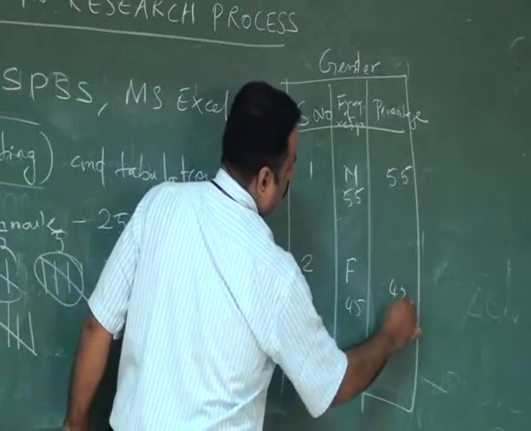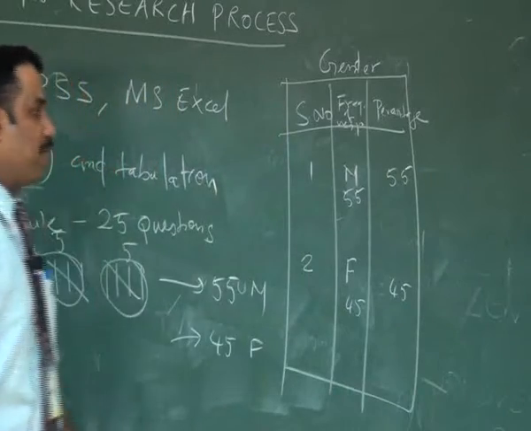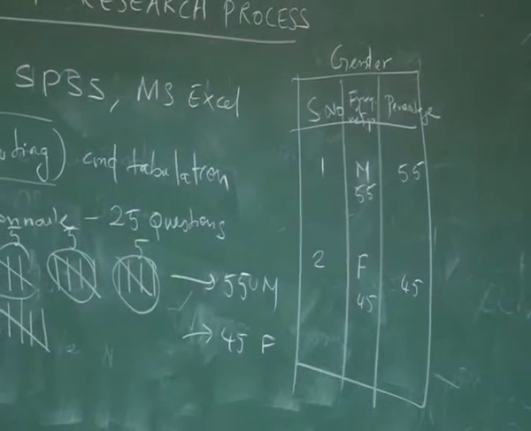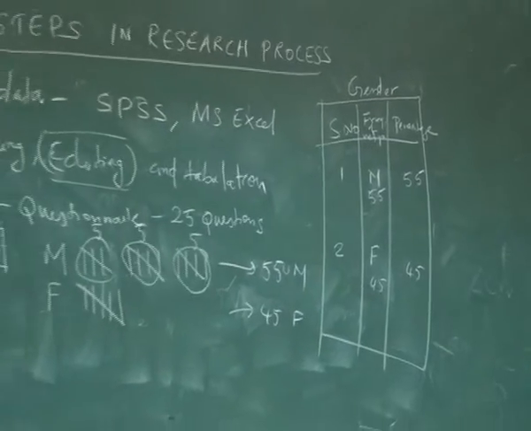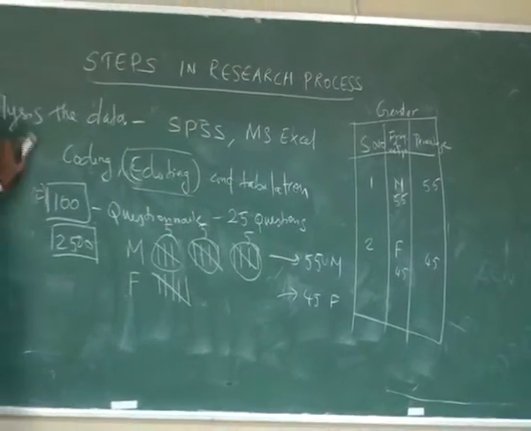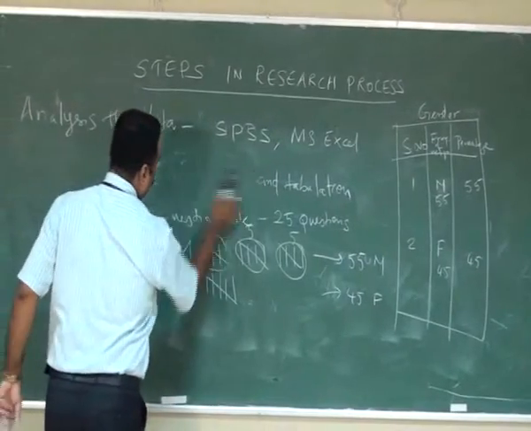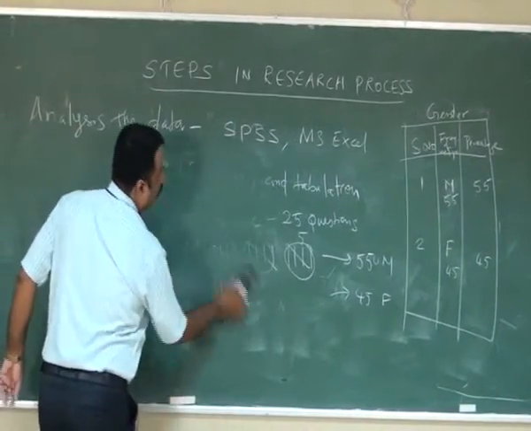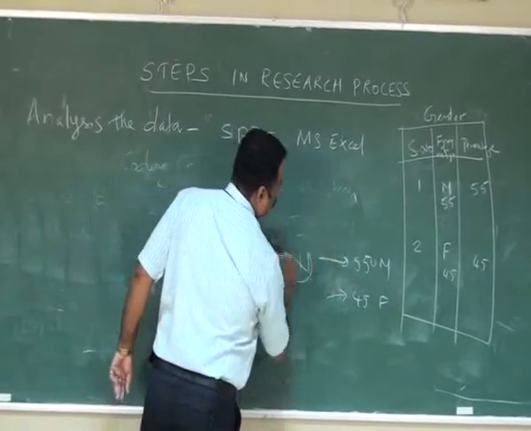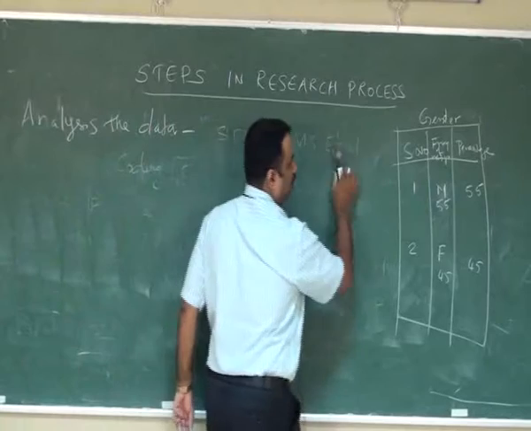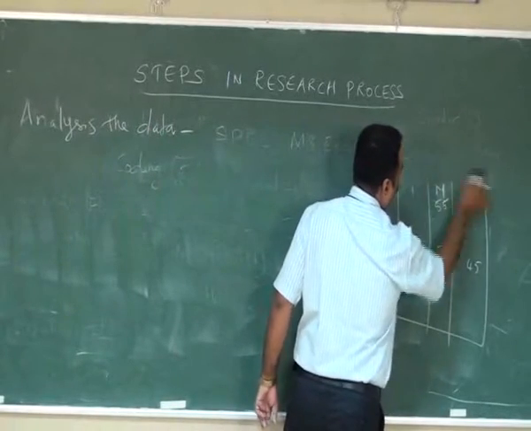So 55% of the respondents are male, in the case of 100 respondents. Then the remaining are 45 female respondents. So this is analysis of data using the editing, coding and tabulation method. In modern days, researchers are using SPSS software to analyze the data, which is easily available to get